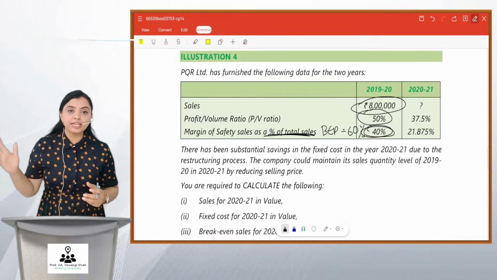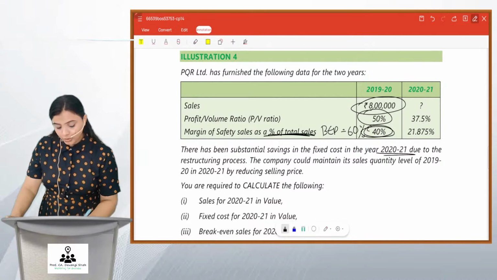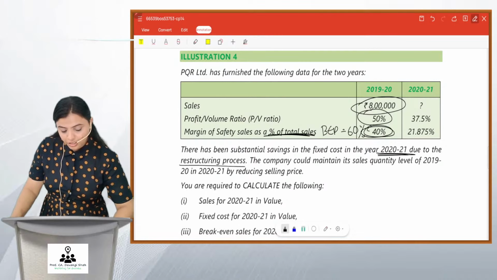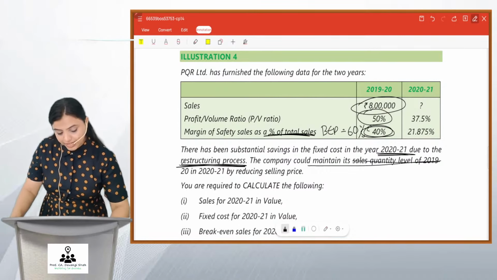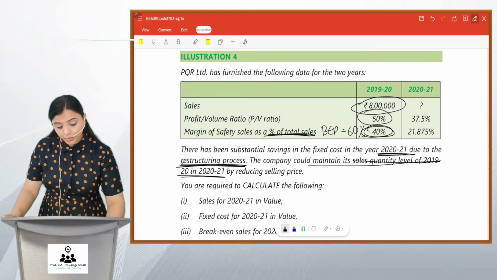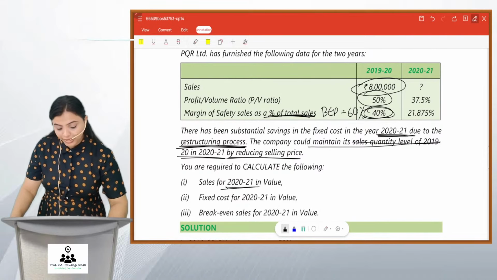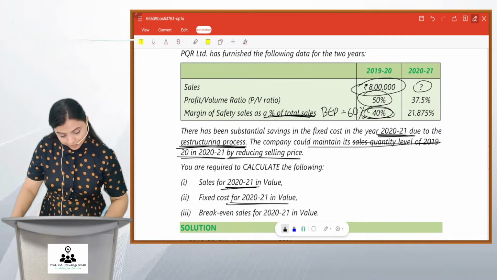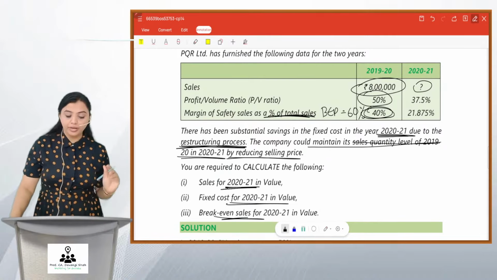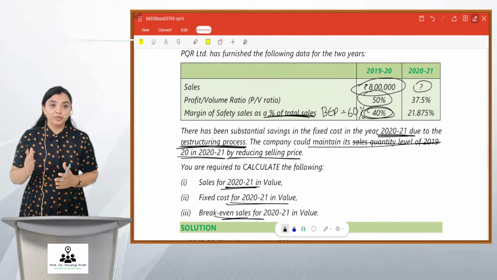There has been substantial savings in the fixed cost in the year 2021 due to restructuring process. The company could maintain its sales quantity level of 2020 in 2021 by reducing the selling price. You are required to calculate the following: sales for 2021 in value, fixed cost for 2021, and break-even sales for 2020. Okay, so whatever data they have asked is for 2021.